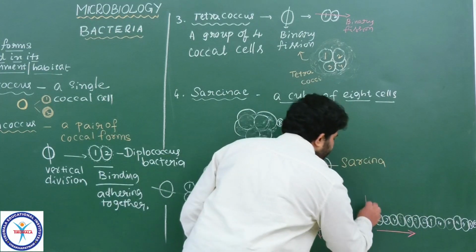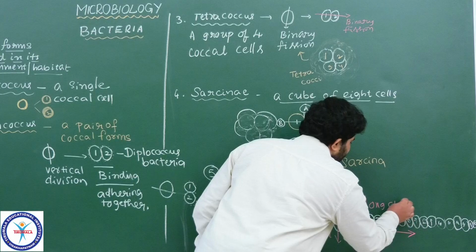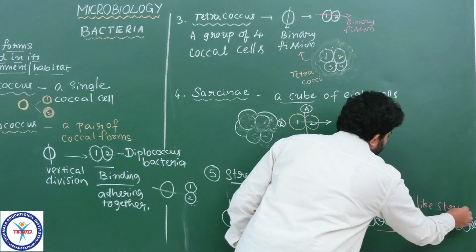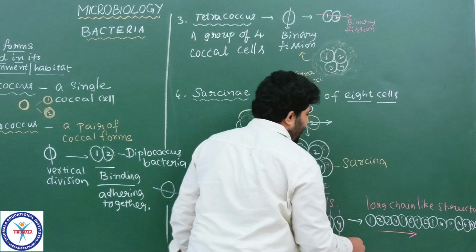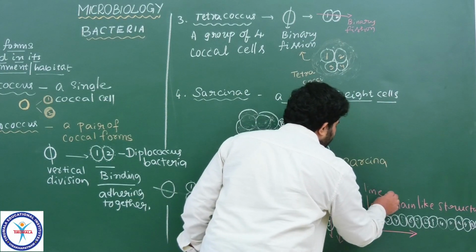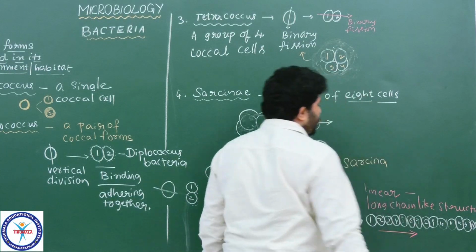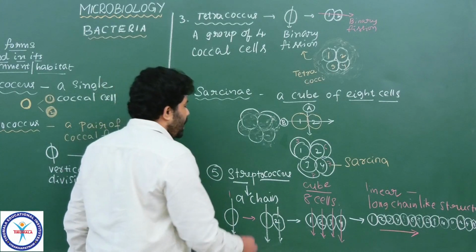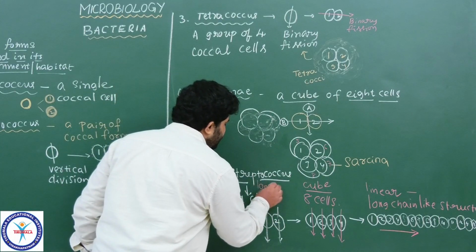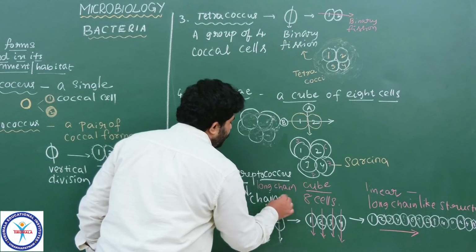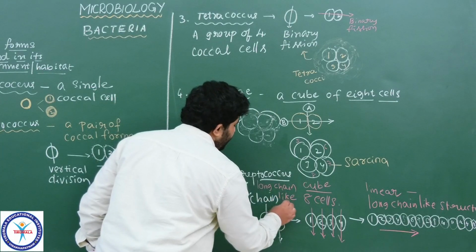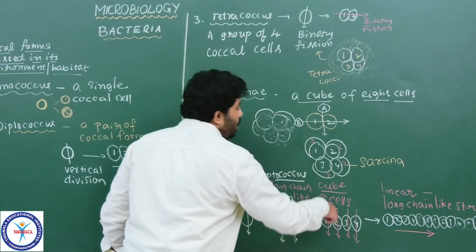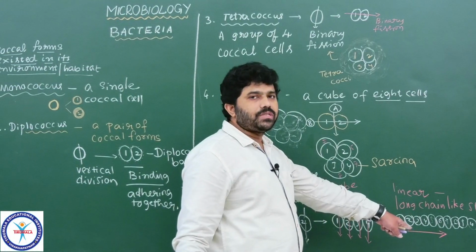This is a long chain-like structure. A linear long chain-like structure is going to be formed. What are we calling this? Streptococcus. Streptococcus means long chain-like appearance. Note down, we get this chain-like appearance due to the gathering of a group of cells that divided by the process of binary fission.